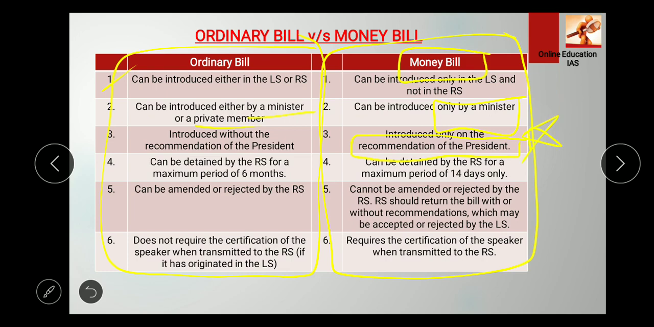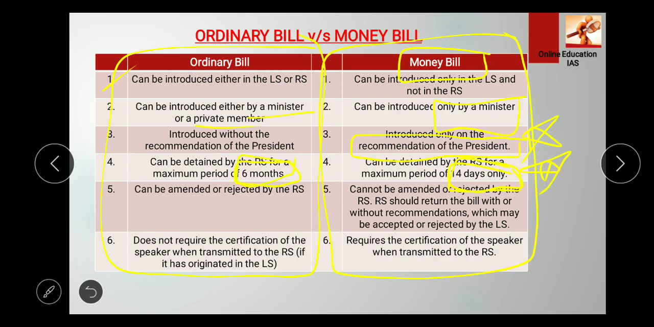Okay, now fourth, an ordinary bill can be detained by the Rajya Sabha for a maximum period of 6 months, if the bill is passed in the Lok Sabha. It's privileged. But in the case of a money bill, it can be detained by the Rajya Sabha for a maximum period of 14 days only. So this is also important: in the case of a money bill, the Rajya Sabha has only 14 days, and in an ordinary bill it has 6 months.